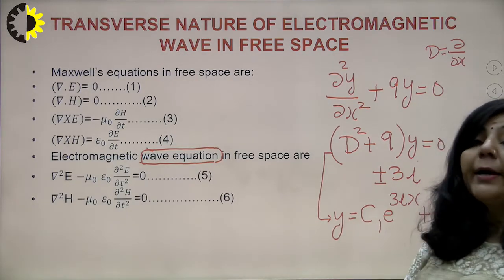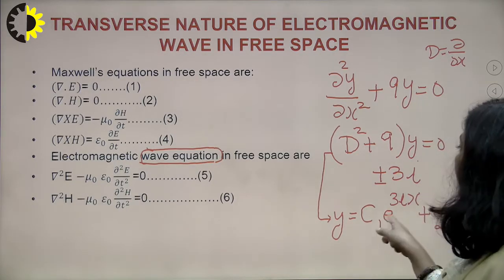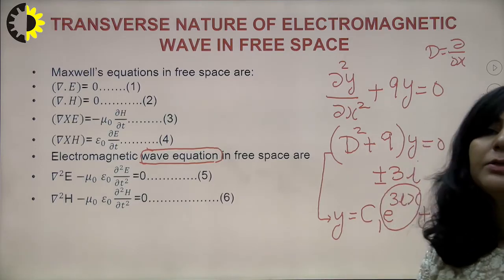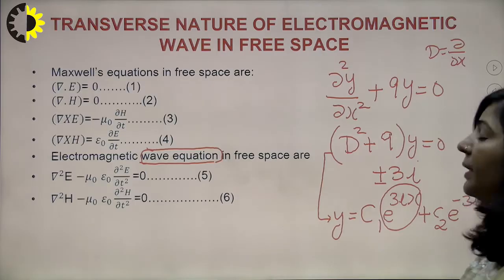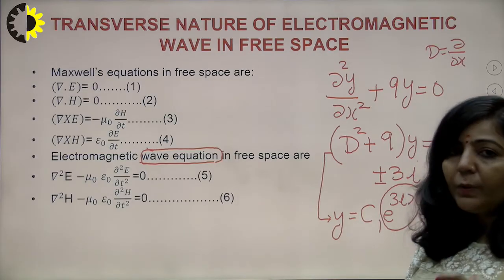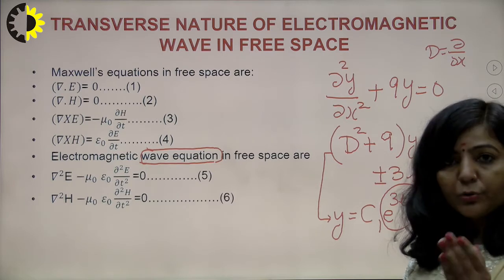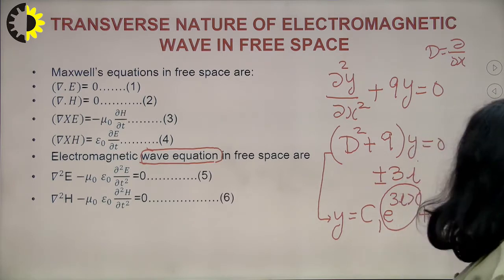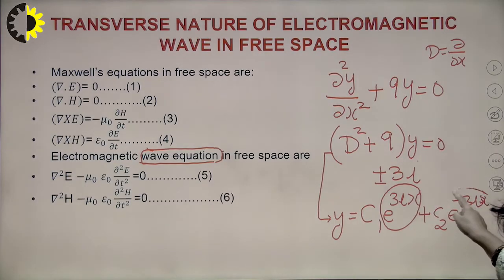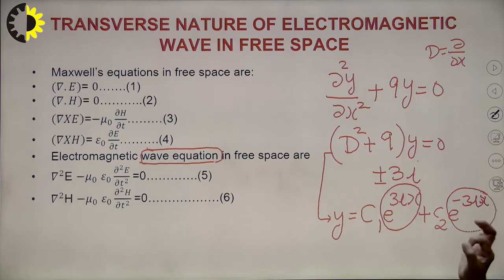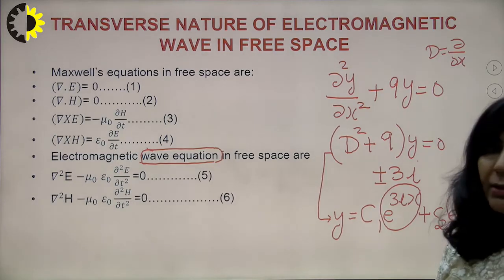Now what I am trying to explain here: if you carefully observe this particular term, e raised to power 3ix means cos 3x plus i sin 3x, so you get a term containing cosine and a term containing sine. Similarly, e raised to power minus 3ix gives cos 3x minus i sin 3x.